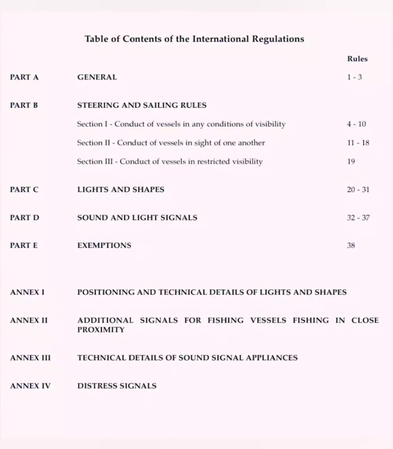And then as a cadet, you open the book. Part B is divided into 3 sections. Section 1 is starting from rule number 4 to rule number 10, and that applies on all conditions of visibility. Then there is section 2, which applies when vessels are in sight of one another, starting from rule number 11 to 18. And section 3 is conduct of a vessel in restricted visibility, and it is given only one rule.